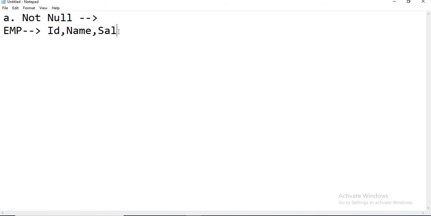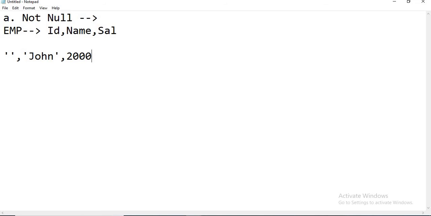Unknowingly, somebody tries to insert a record without an ID, inserting a blank value, with name as some John, and salary as 2000 or 3000, whatever it is. Let us assume one of the engineers has inserted the record like this.